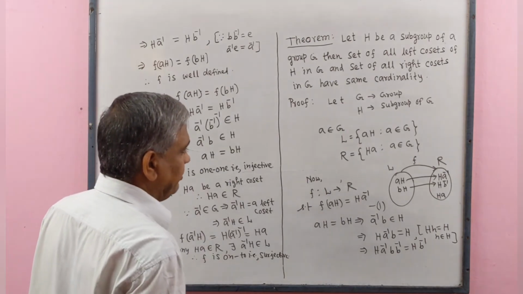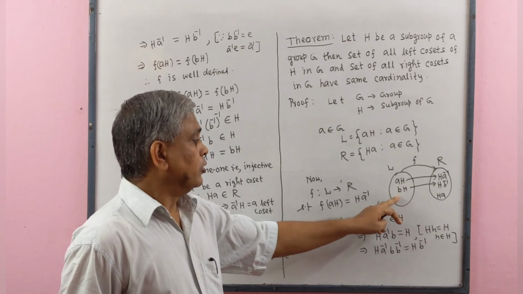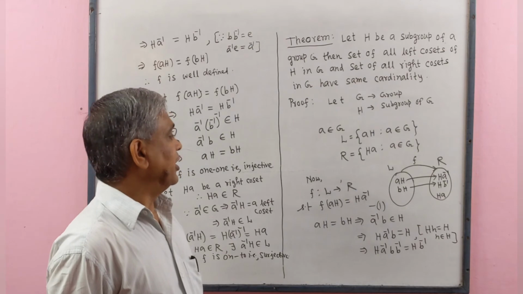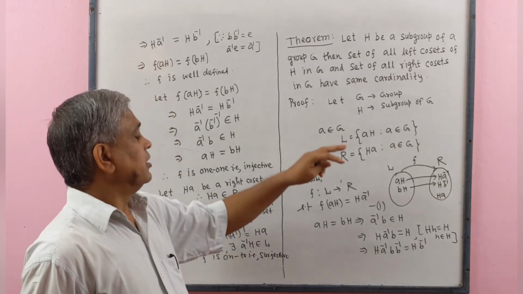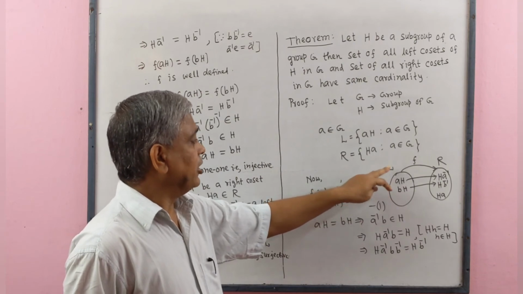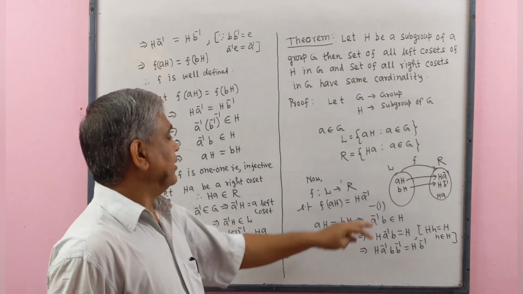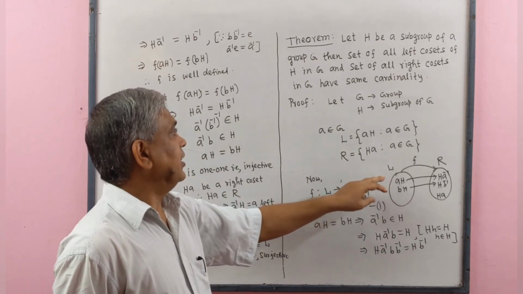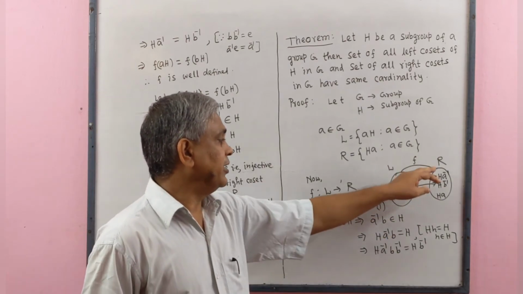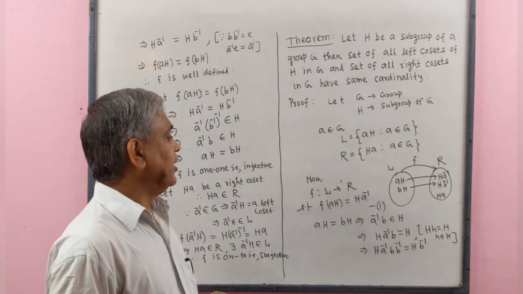And in a bijective mapping, cardinal number of domain and codomain be same. Therefore, cardinal number of L equals cardinal number of R, and this domain is the set of all left cosets and codomain is the set of all right cosets.